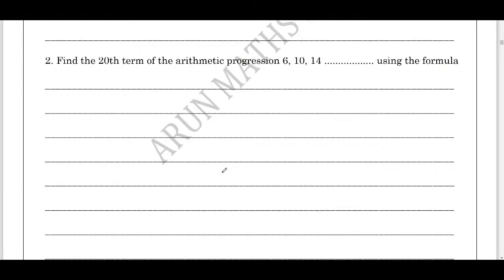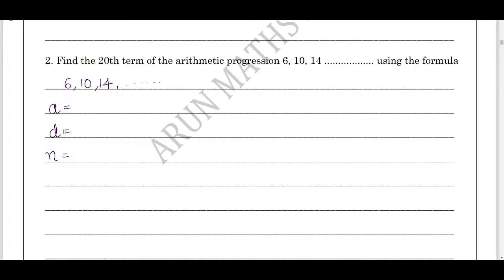Students, moving to next question. Find the 20th term of the arithmetic progression 6, 10, 14 using the formula. Now I always told you that first write down the AP 6, 10, 14 and so on. What is the first step? The first term, then the common difference d, then the value of n.